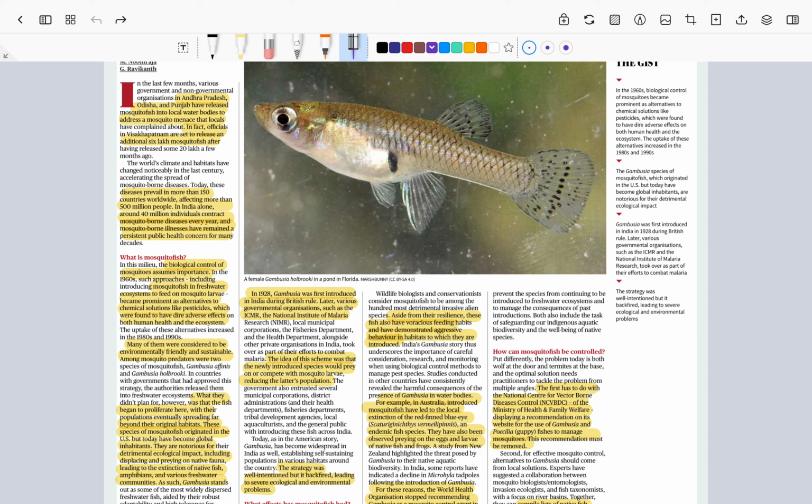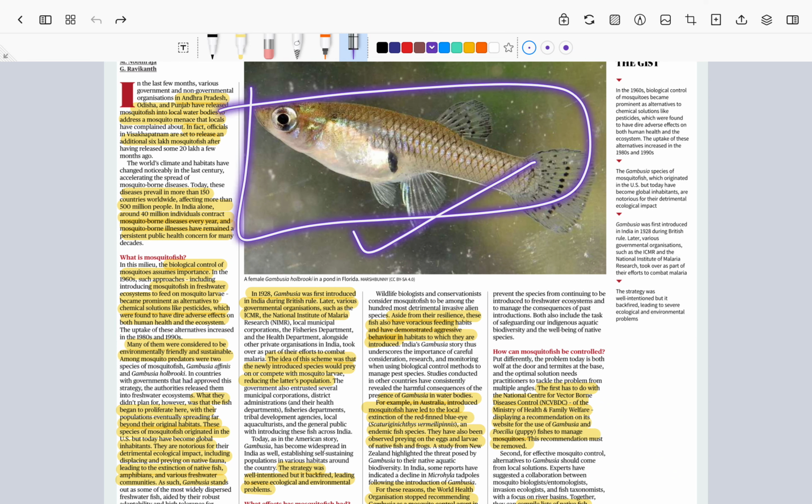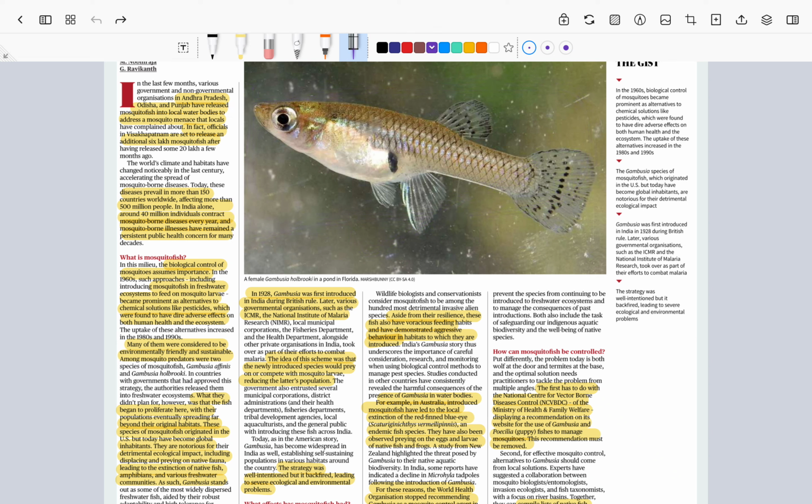Now what happened is that these mosquito fish proliferate very rapidly, and they overtake the other fish populations in the ecosystem. Because of this, there is heavy competition for food, and there will be survival of the fittest. Because these species are large in number, the other species present in the pond are not able to survive, so they perish over a period of time. This is the main news.